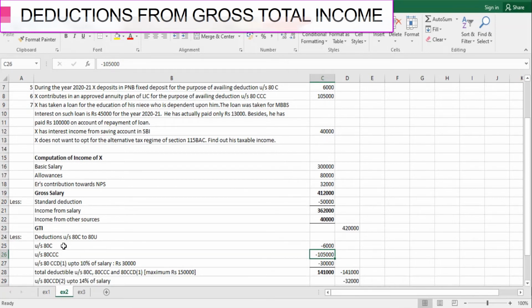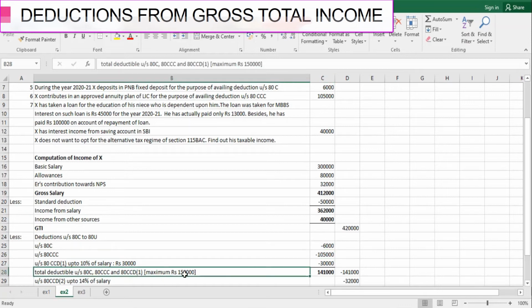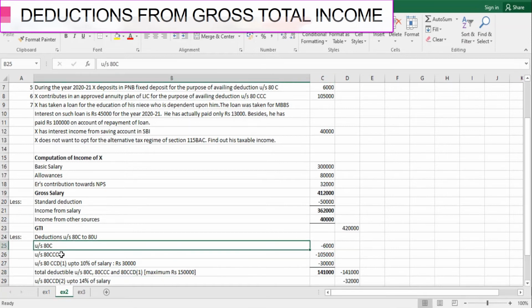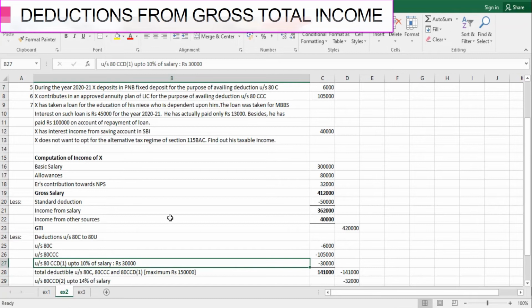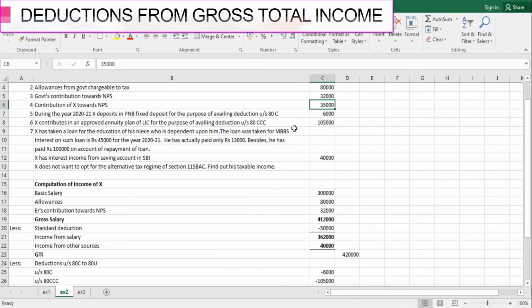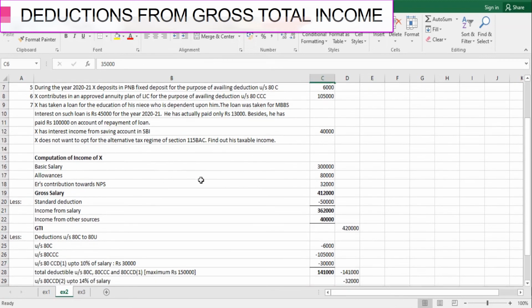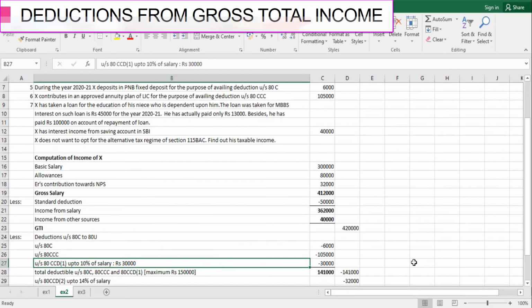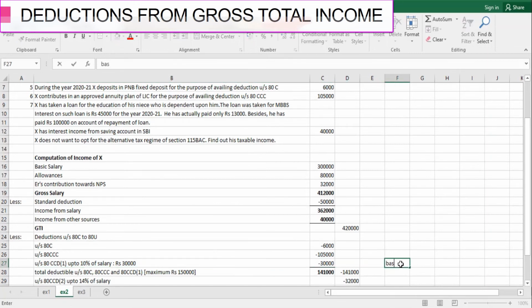These three sections together make a ceiling of rupees 1,50,000. That is 80C, 80CCC, and 80CCD(1). Here he has contributed rupees 35,000 towards NPS. For that, there is a ceiling of 10% of salary, and salary here means basic salary plus DA forming part of retirement benefit. We do not have that DA component, and fixed percentage of commission on turnover achieved by the employee.